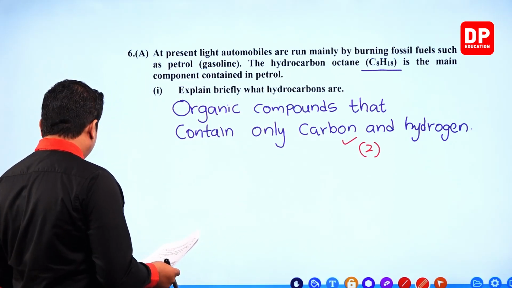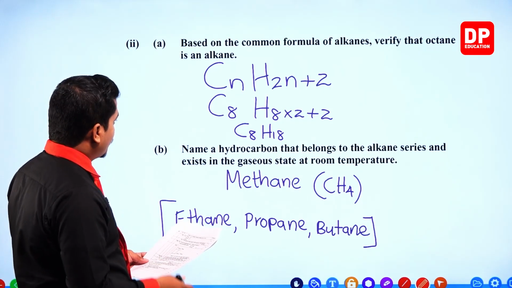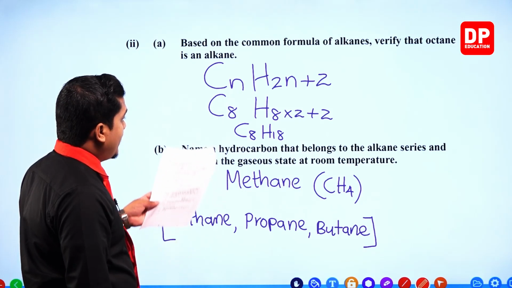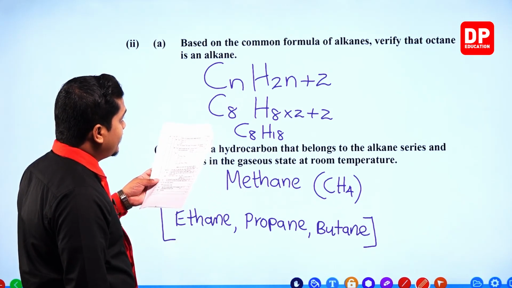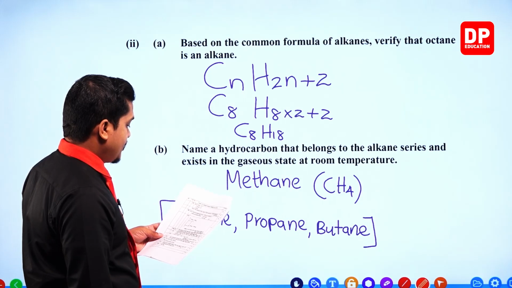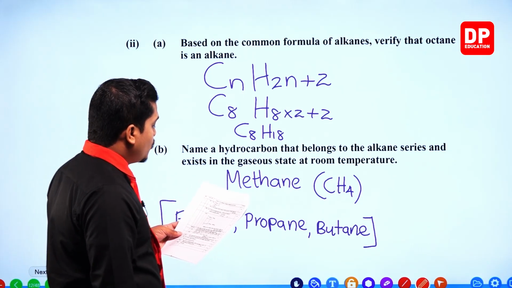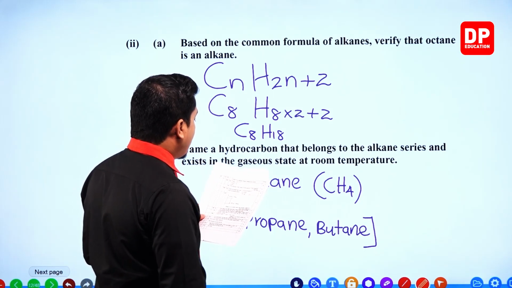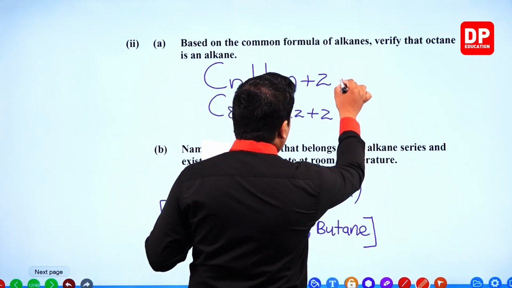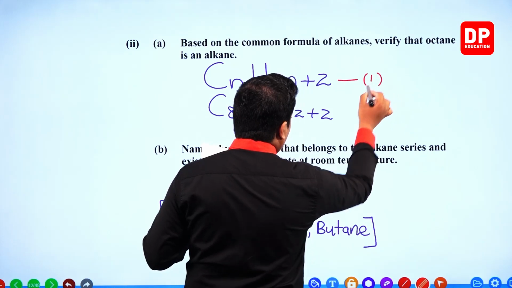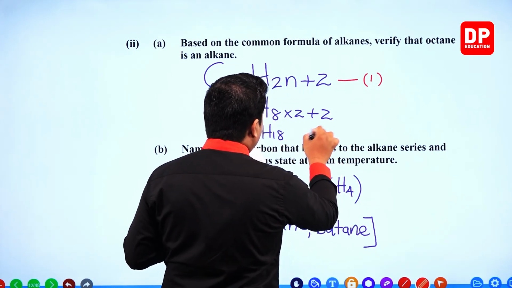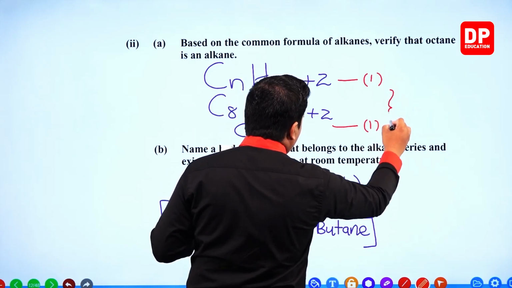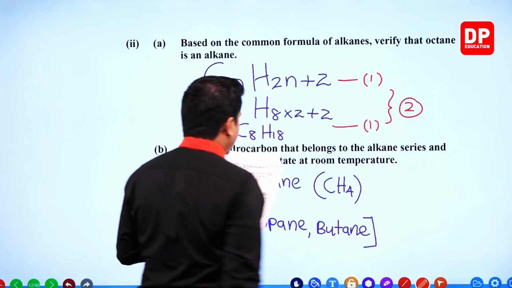Next one, for mentioning the common formula and verifying that octane is an alkane, my dear children, 2 marks are given, 1 each. For writing down the common formula, 1 mark. For getting the answer through the substitution, again 1 mark. So 2 marks are given for this.